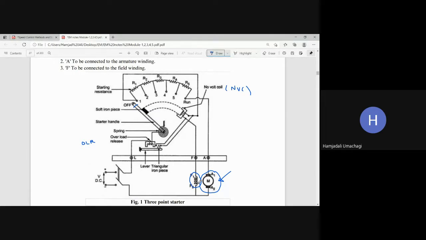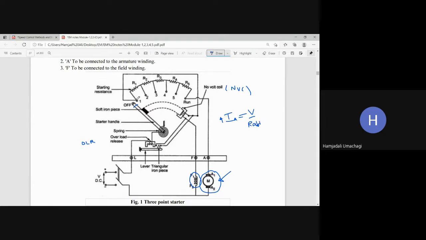Now let us see the operation, how it is going to operate. Usually I need to control the armature current IA, which at the time of starting is simply V upon RA. Yes or no? IA is equal to V upon RA. Now this RA value is very small. Because of that, armature current will be large. So now I will control this high current by adding certain resistance.